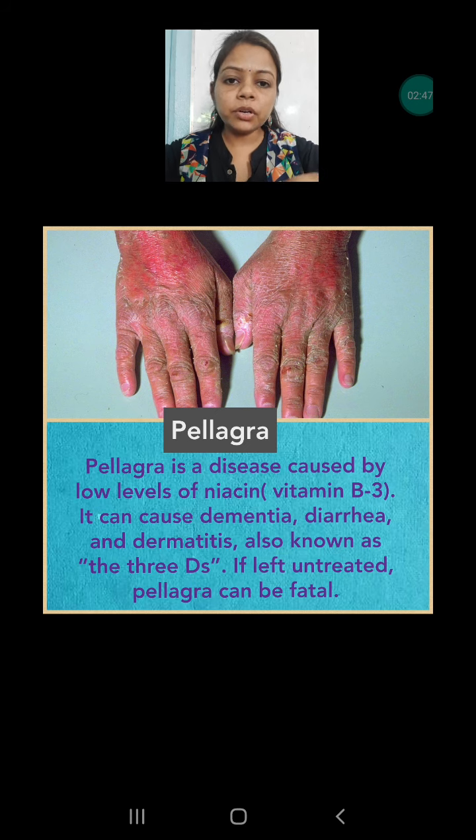If it is not treated, in severe cases the person can die also, and this is only because of the lack of vitamin B3. So to cure this disease, the person has to take food which is rich in vitamin B3.